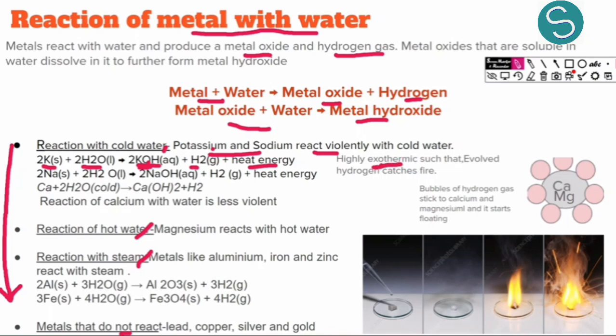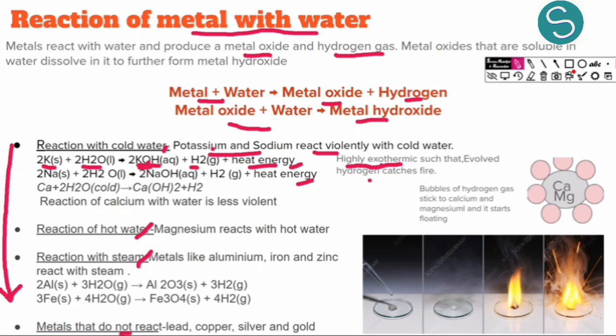So this reaction is highly exothermic because we have heat energy here. Due to this heat, the hydrogen which is being liberated catches fire. This is why the reaction of sodium and potassium is very violent: a huge amount of heat energy is liberated, and due to this heat energy, the hydrogen liberated catches fire.